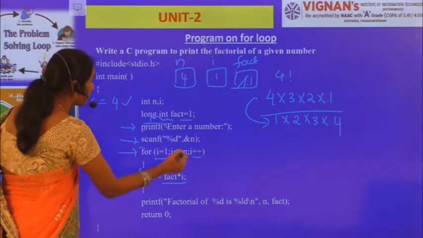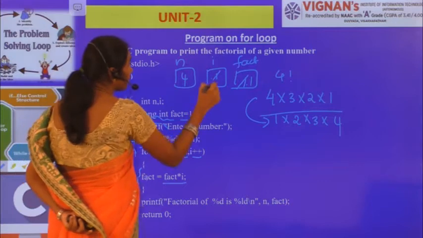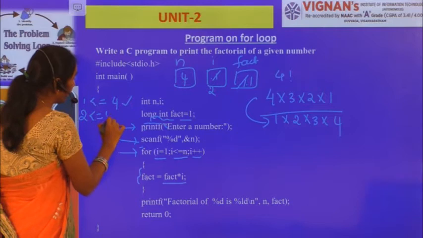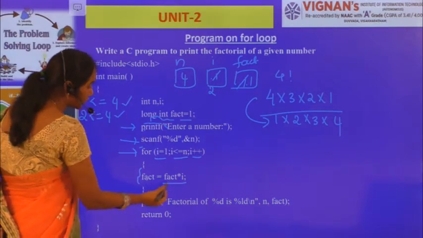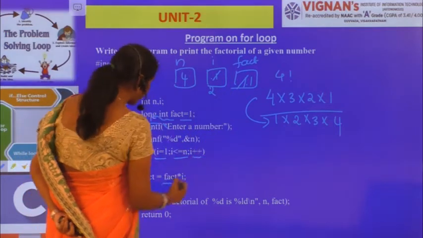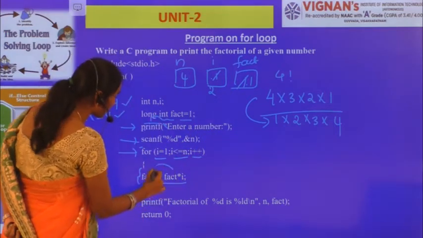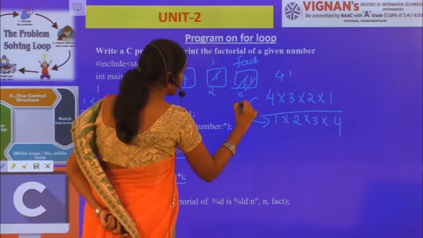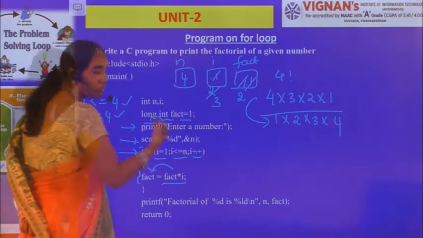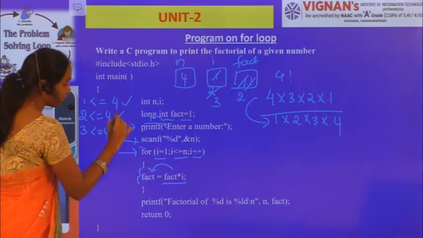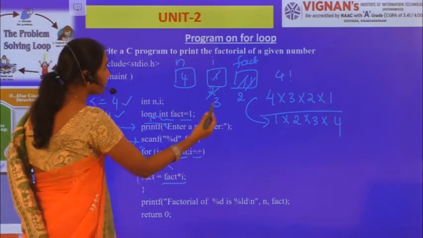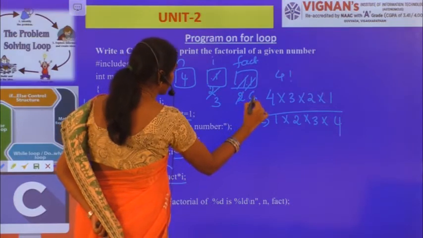Now again the control comes over here, i plus plus. Now what is i value? 2. Now again 2 less than or equal to 4, condition satisfied. Now again fact into i. What is the fact value? 1 into i, i value is 2. So 1 into 2, what is the value? 2. That 2 has to be assigned to fact. So now fact consists of 2. Now again control comes over here, i plus plus. Now it is equal to 3. Now 3 less than or equal to 4, condition satisfied. Now again fact is equal to fact into i. Now again 2 into 3, what is the value? 6.